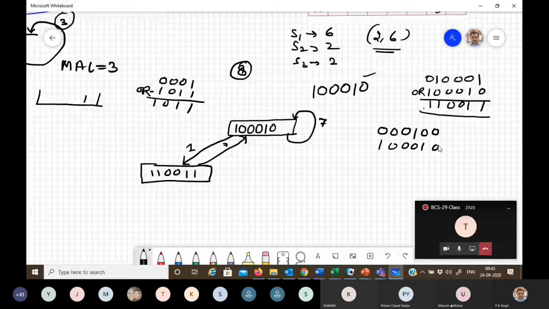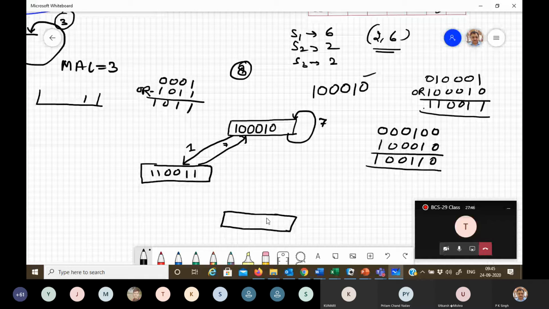Performing OR, you will get 1 0 0 1 1 0. A new collision vector you can consider here, and it is 1 0 0 1 1 0.